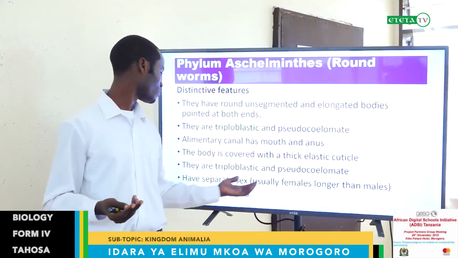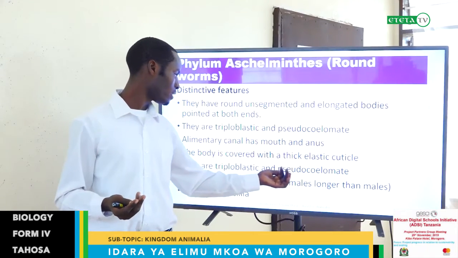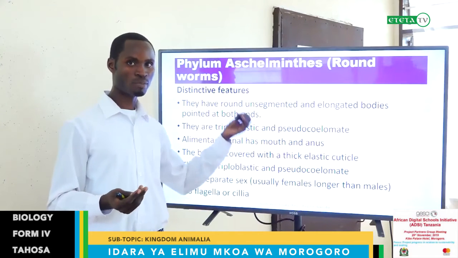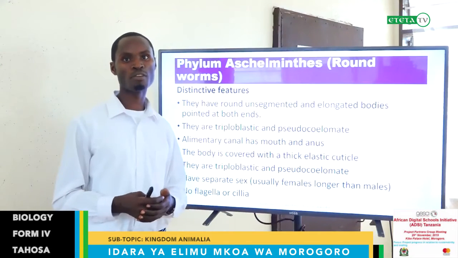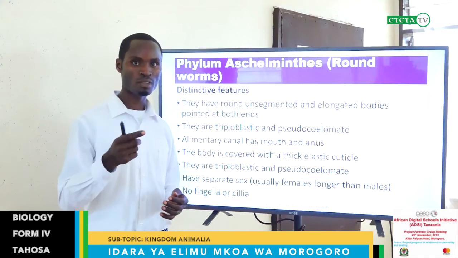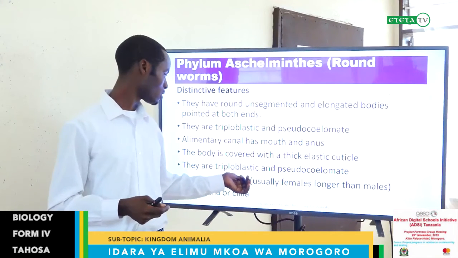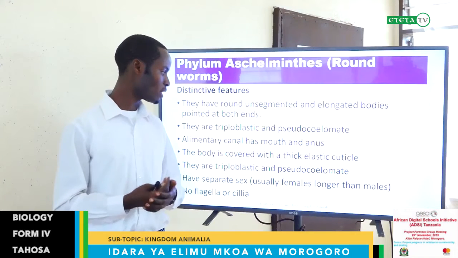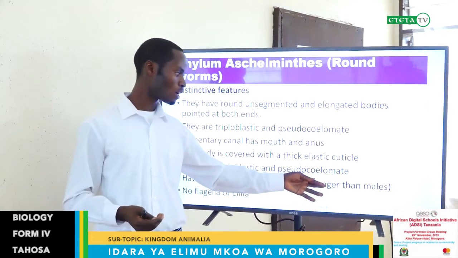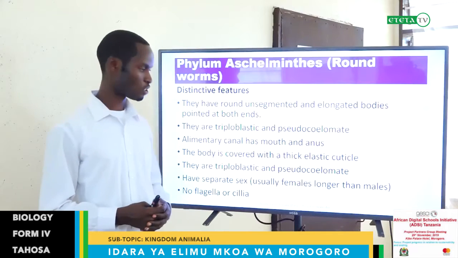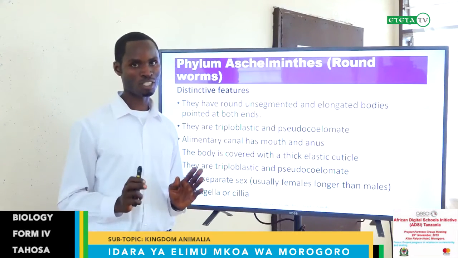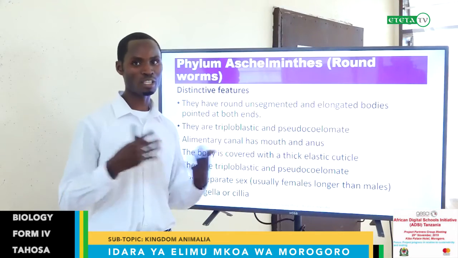They are triploblastic again, and they have separate sexes. That means the previous one was hermaphrodite, with all sexes in the same organism, but for this one, you have separate sexes. Usually there are males and females, and the females look longer than the males, which are shorter. No flagella or cilia for their locomotion. They are round, and they still move in the body.